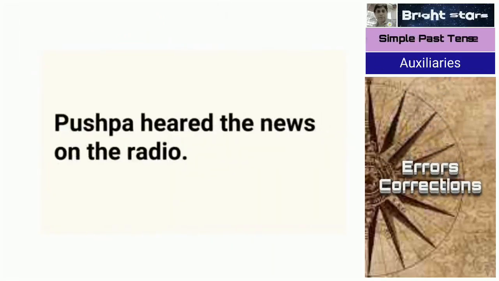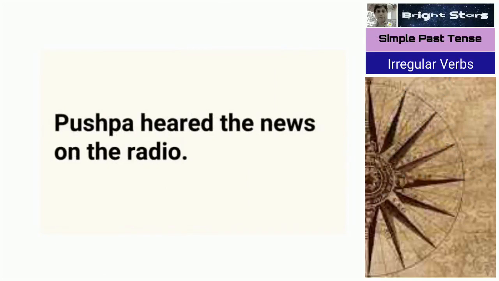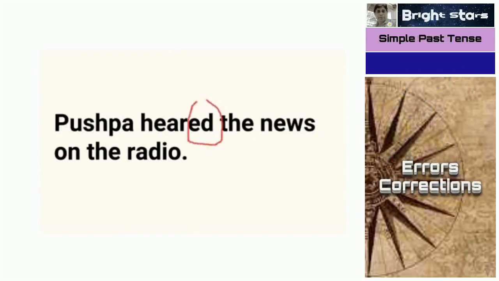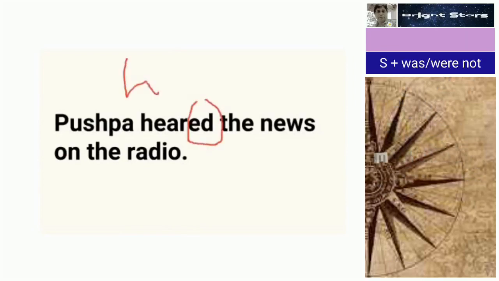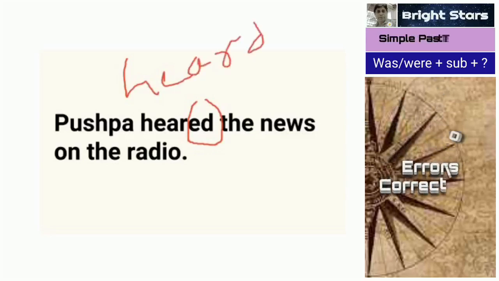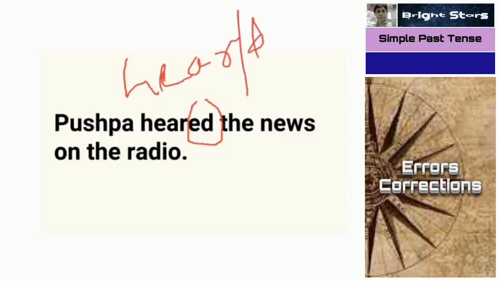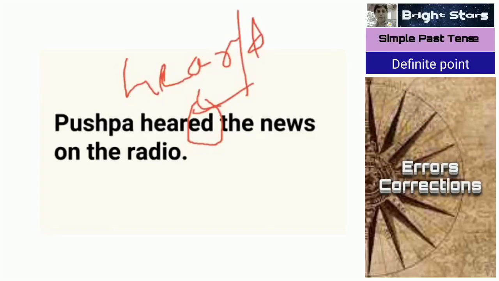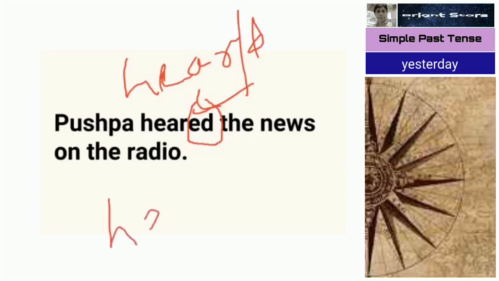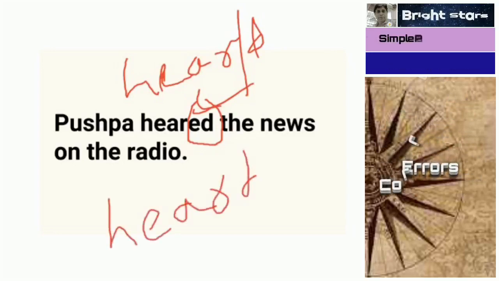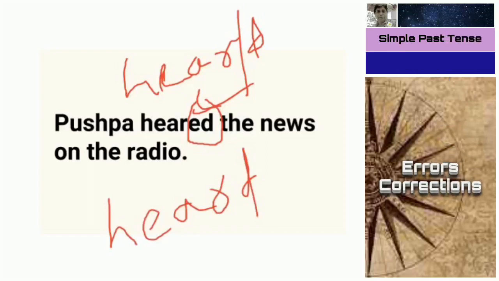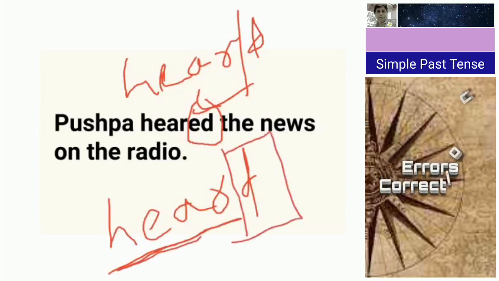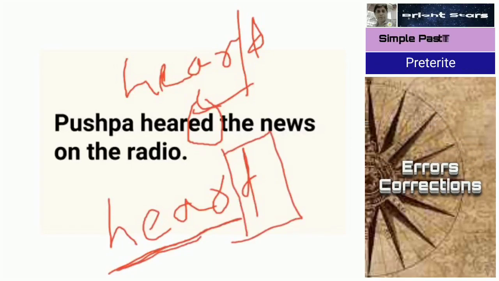Next one, Pushpa heard the news on the radio. Heard, for all 3 kinds of tenses. Sorry, heard is correct. HEARD. So here E we don't use. E is wrong. Heard, that's all. Pushpa heard. For simple present tense, for that we directly use a D. Pushpa heard the news on the radio, spelling mistake here.